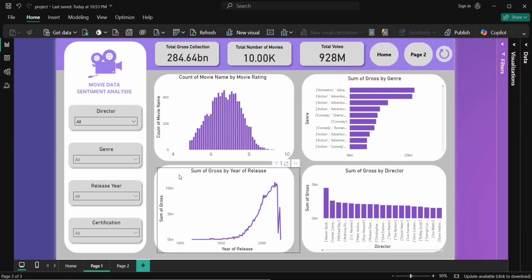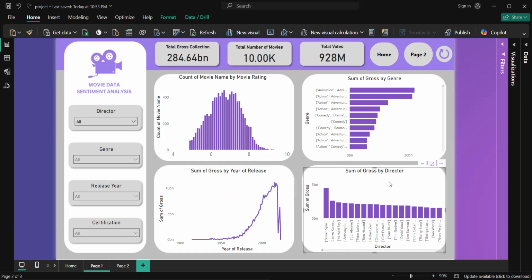And in this particular line chart, what I'm doing is showcasing the total gross collection by year according to the release date. So let's say the release year was 2022. We can see the sum of gross collection was a lot higher, and the highest was in the year 2016. And in this particular area, we can see that the amount has decreased a lot. That might be because of the COVID that happened.